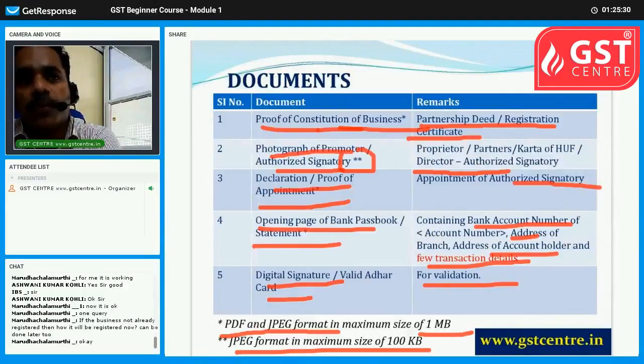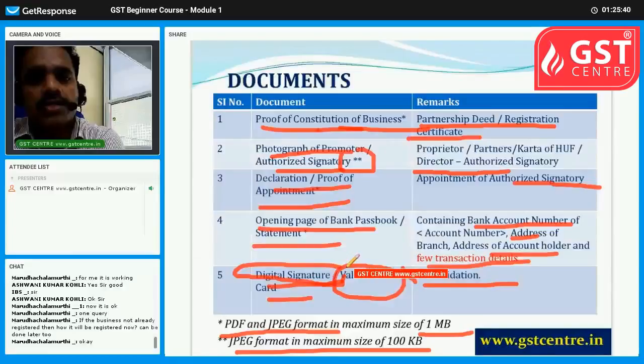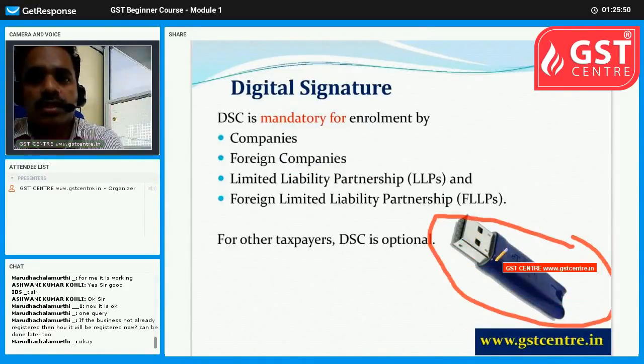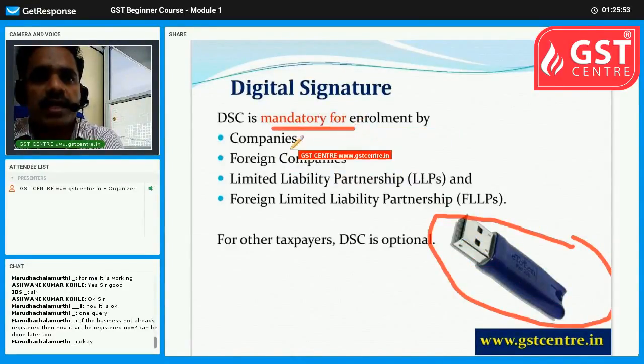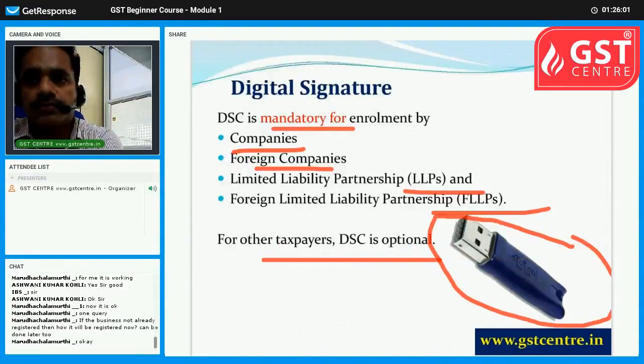If it is a proprietorship, we can use e-signature based on Aadhaar card, and for persons like companies and all, that should be done only with digital signature. So we will see what a digital signature is for anyone seeing it for the first time. The token will be like this, and DSC is mandatory for companies, foreign companies, LLPs and foreign LLPs. For other taxpayers, DSC is optional.